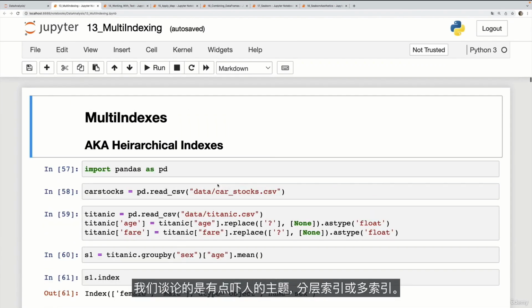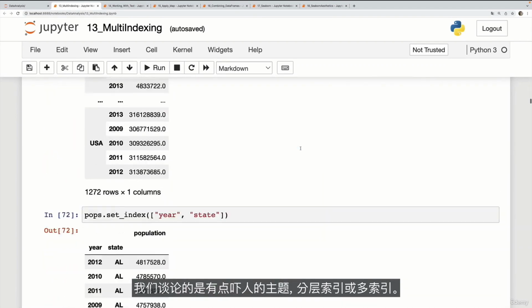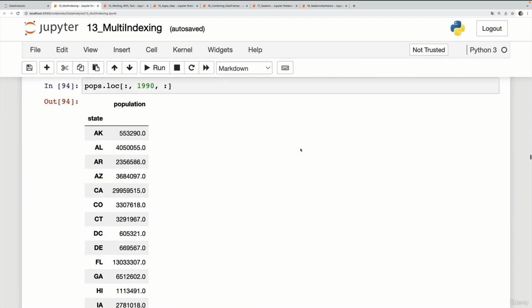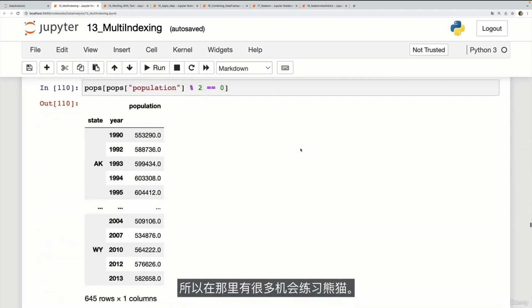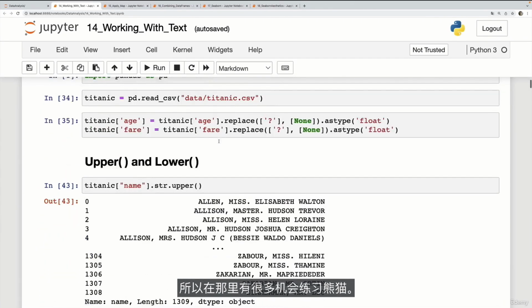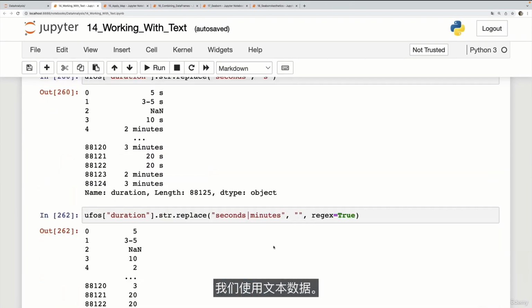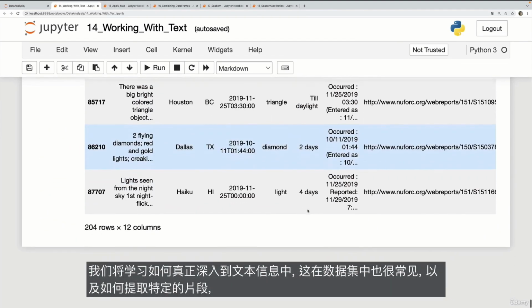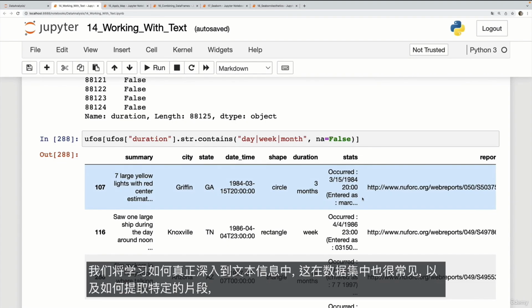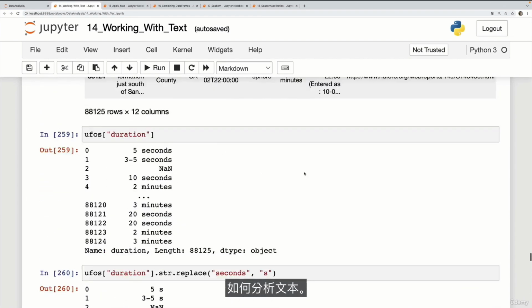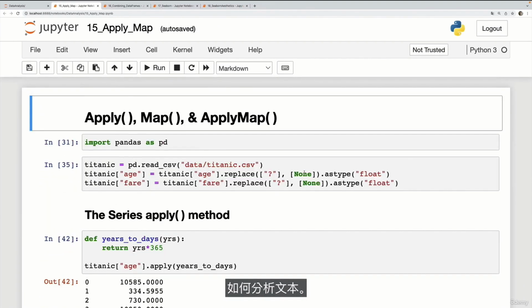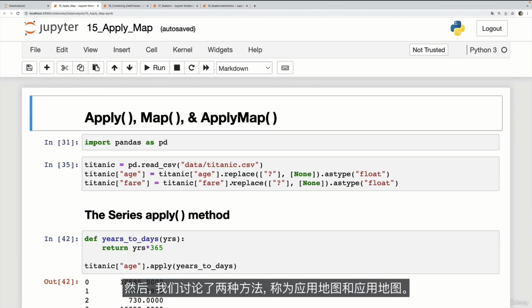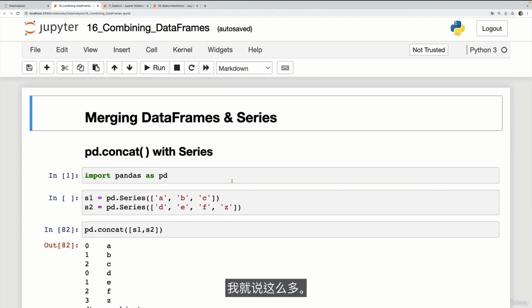We talk about a somewhat intimidating topic, hierarchical indexing or multi-indexing. So lots and lots of opportunities to practice Pandas there. We work with textual data. We'll learn how to really dive into textual information, which is also very common in data sets, and how to pull particular pieces out, how to analyze text. Then we talk about a couple methods called apply, map, and apply map. That's all I'll say about it for now.